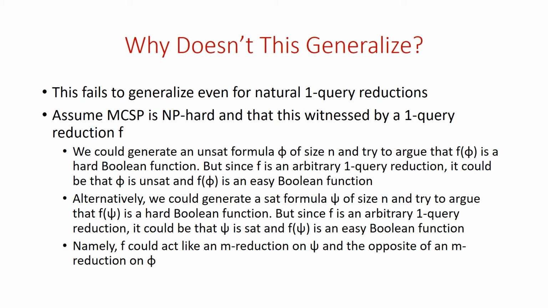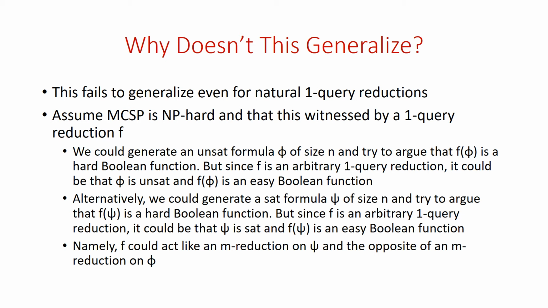But note that f is an arbitrary one-query reduction. So it might be that phi is unsat and f of phi is an easy Boolean function. It might not be an M reduction, and it might flip the answer for phi. So a yes instance for MCSP might correspond to a no instance for SAT when the input is phi.